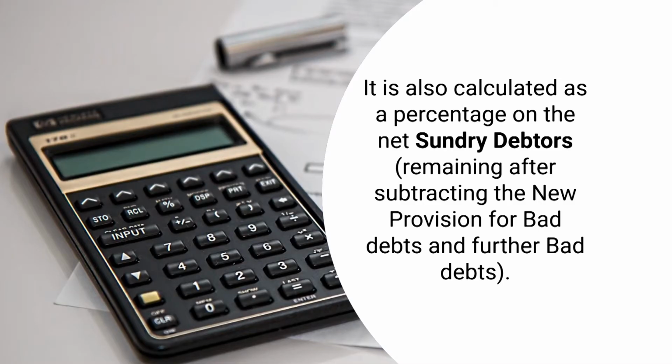As I have already advised you, while making a provision for discount on debtors, these two things, what are these two things? Further bad debts and the amount of new provision for bad debts. These two things must be subtracted from the amount of sundry debtors which is provided in the trial balance. Then on the net amount, or what we can call the good amount of debtors, the provision for discount on debtors is provided.